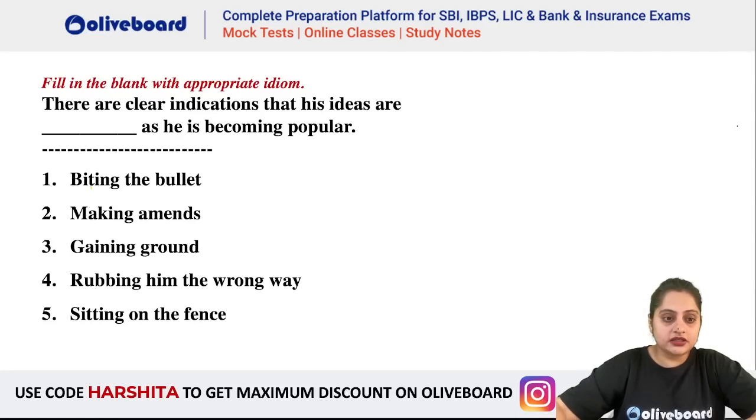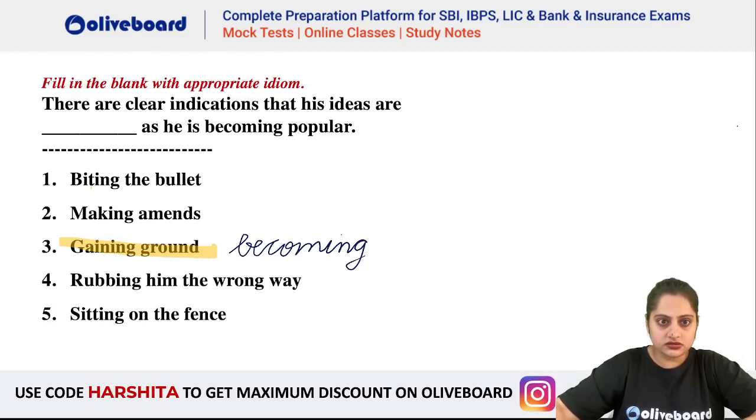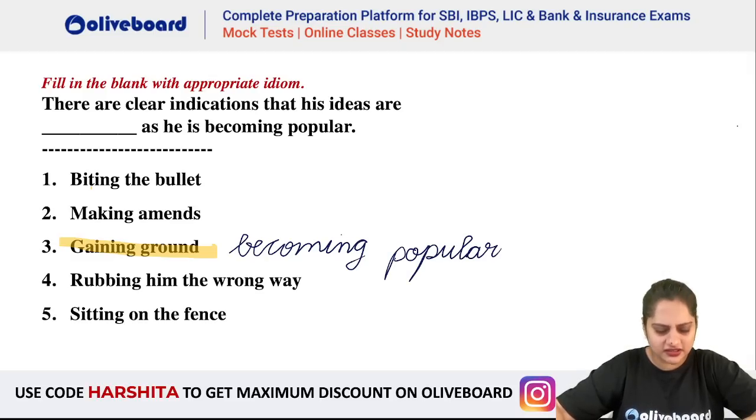There are clear indications that his ideas are what? Becoming popular. So becoming popular means gaining ground. Okay. Here his ideas are becoming popular, gaining ground. Because he is becoming popular. I think from the sentence meaning you can understand this much.